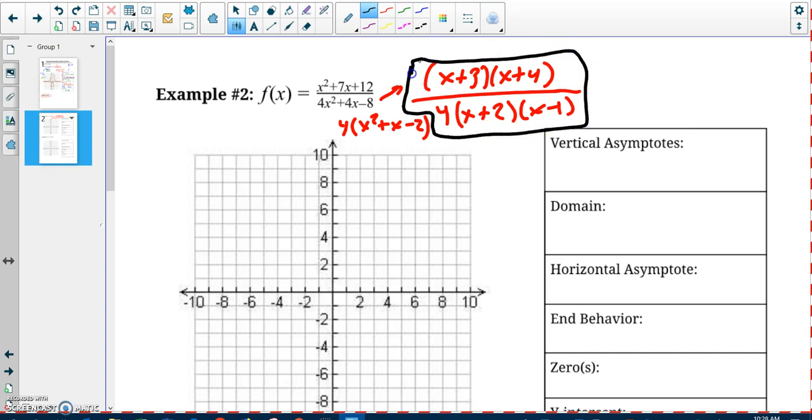Really, for everything except for the horizontal asymptote and end behavior stuff, looking at the factored form is best. So we'll come back to those. But now that I got it in factored form, what's going to make my denominator 0? Negative 2 and positive 1. So negative 2 and positive 1 are going to be my vertical asymptotes. So I'm going to toss those down. Negative 2.